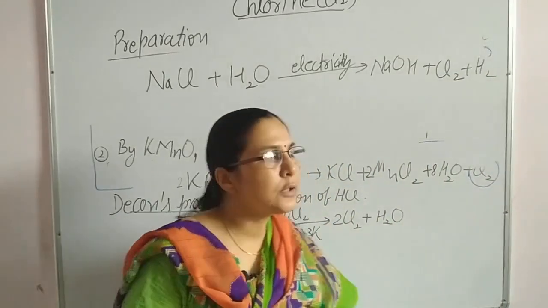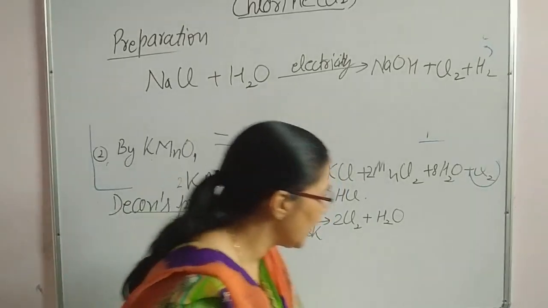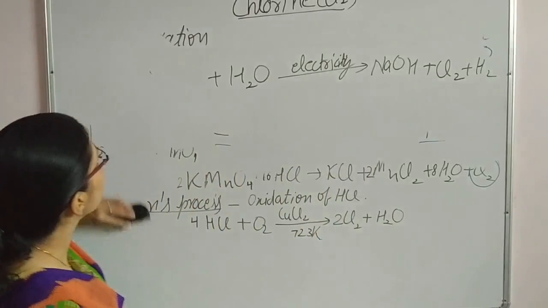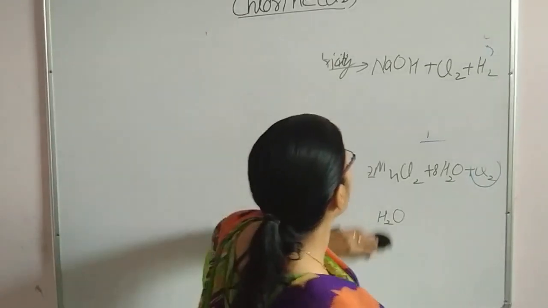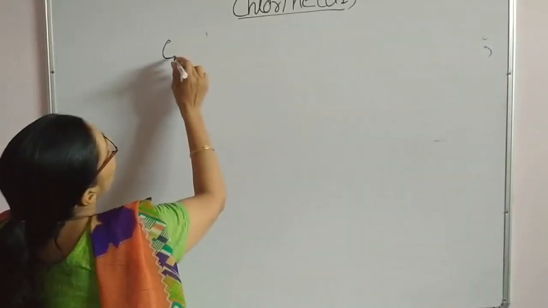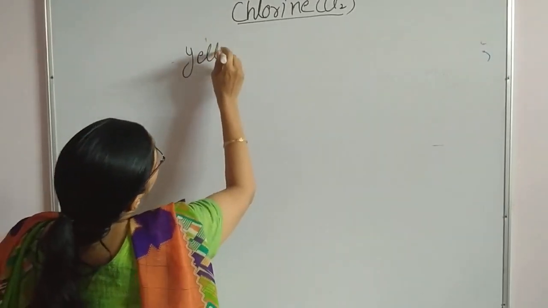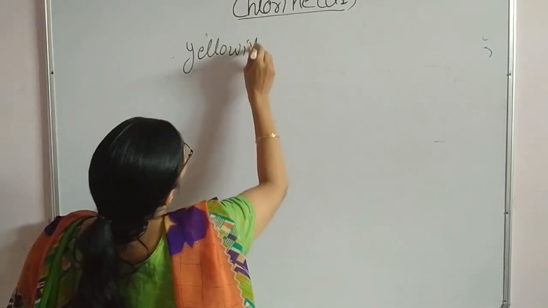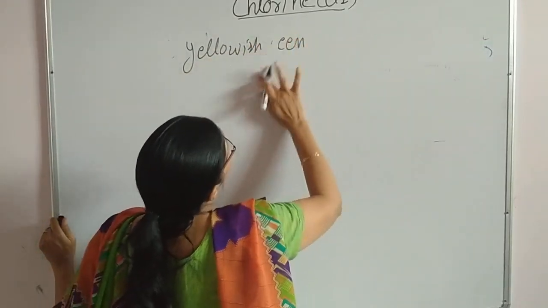Now after this, the various types of reactions of chlorine gas. First we will look at the physical properties. It is a colored gas, yellowish green in color.